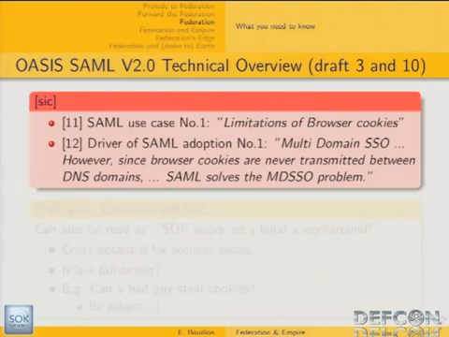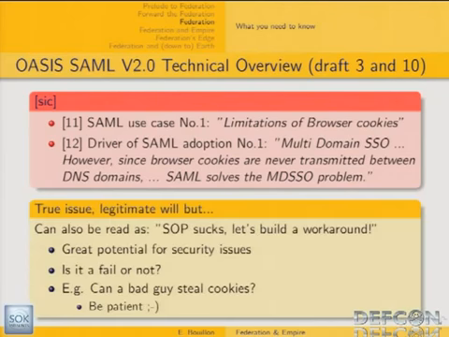Now that's where things are getting interesting. When you look within the complete documentation of OASIS regarding SAML, there is one document called the SAML Technical Overview. It's still a draft, but it's the document where they explain all the rationale behind SAML. What is really interesting is that the main driver for SAML, and that's how it is written in the document, is the limitations of browser cookies. Typically, browser cookies are never transmitted over DNS domains. And when you read that, you have the feeling that they consider that quite sad. And SAML solves this problem.